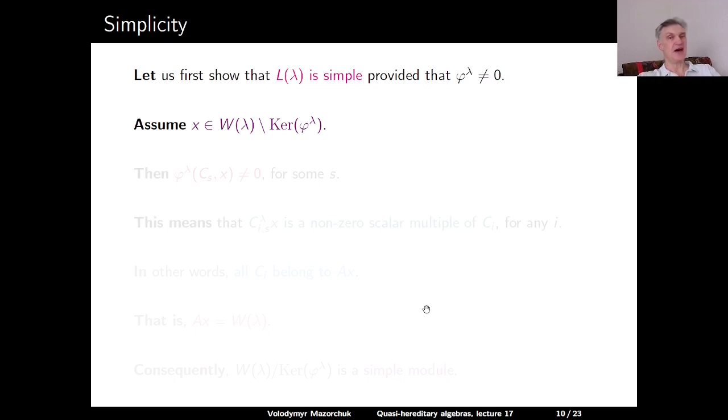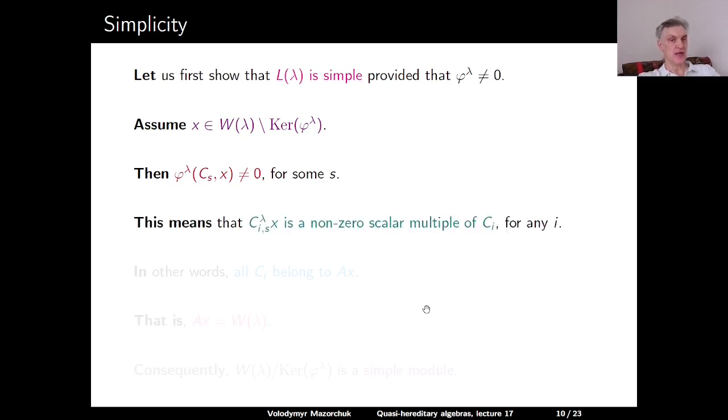Take any element outside of the kernel of the form. So any element in the cell module outside of the kernel of the form. Then, since it's outside of the kernel of the form, the evaluation of the form at some c(s) and this element x is non-zero. But then if we look at the definition, this means that if we multiply c upper lambda (i, x) with x, the outcome will be a non-zero scalar multiple of c_i.